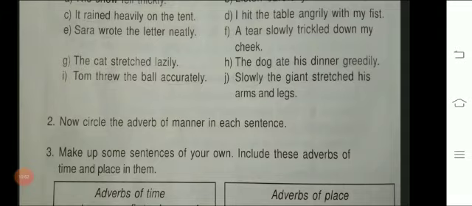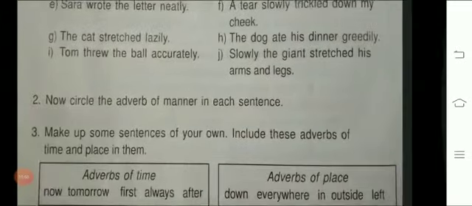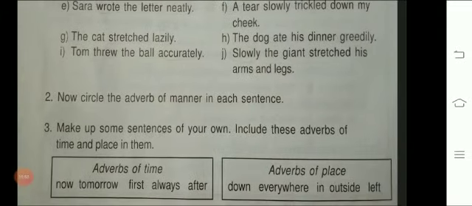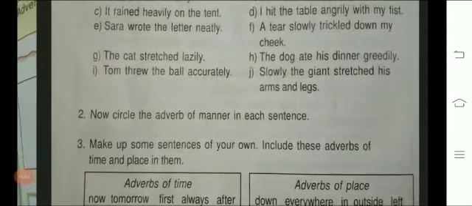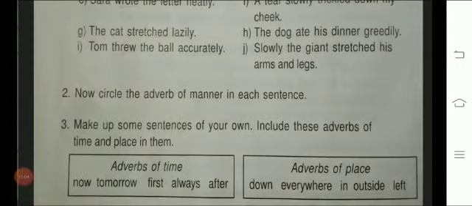Question number 1 and 2 we have done. So question number 3 is make up some sentences of your own. Include these adverbs of time and place in them. So students, you are going to make sentences from the adverbs of time and place.